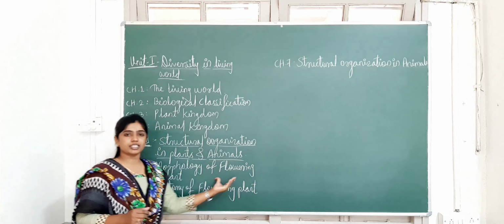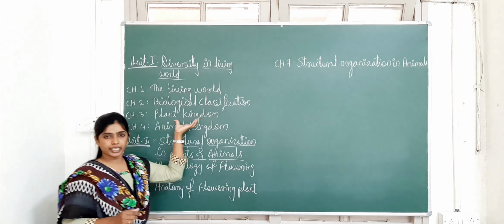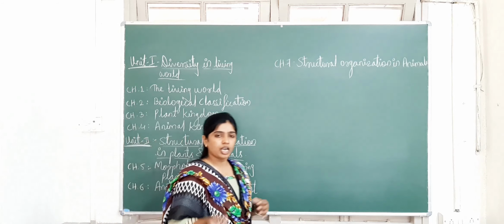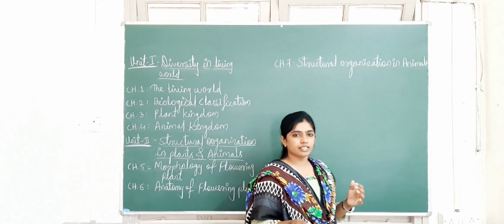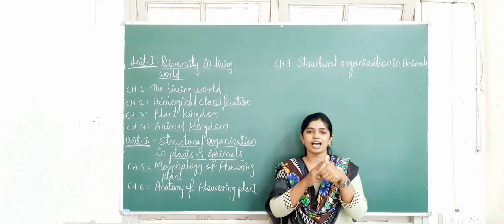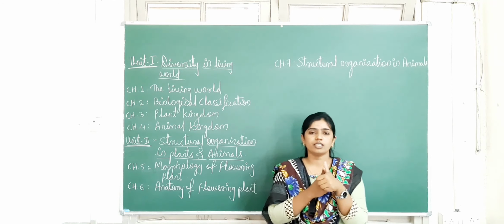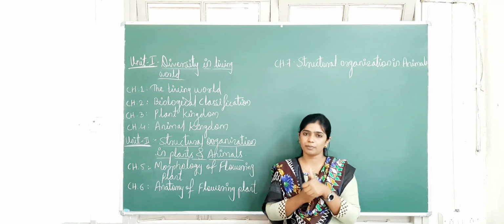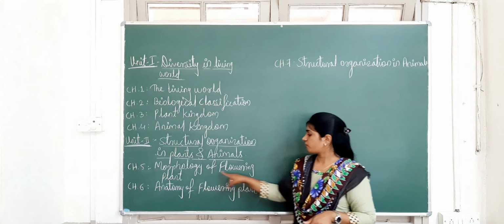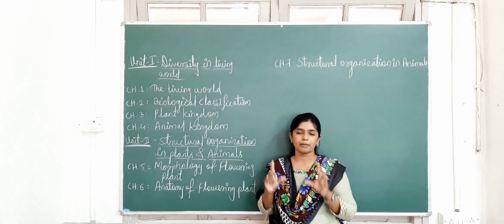Flowering plants are nothing but, these are the class of what? The plant kingdom. These flowering plants are the division, that is angiosperms. As the plants are classified as algae, bryophyte, pteridophyte, gymnosperms and finally the last is the angiosperms. So angiosperms are the higher plants among the plant kingdom. So chapter number 5, in that you are going to study the morphology of flowering plant. Morphology means, remember that, the external appearance.